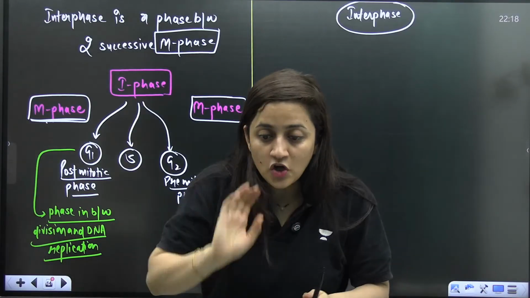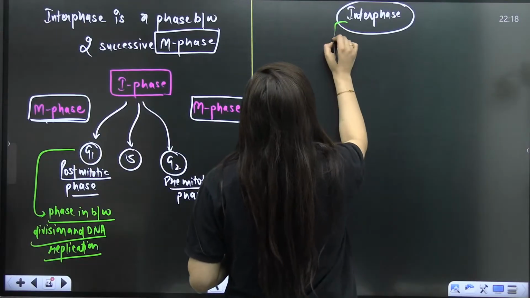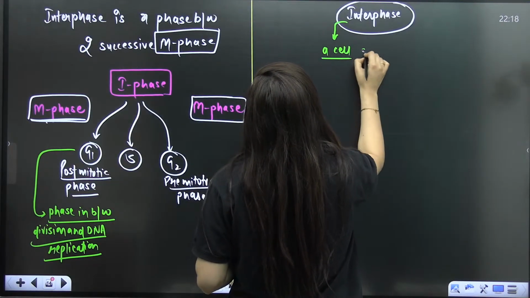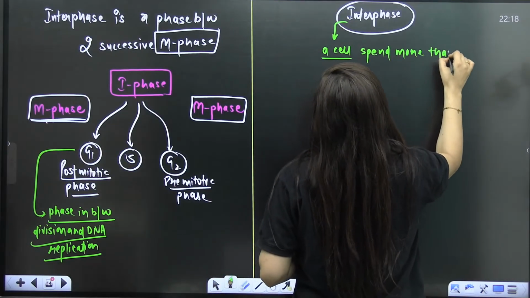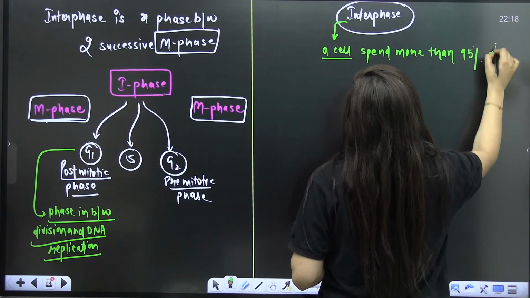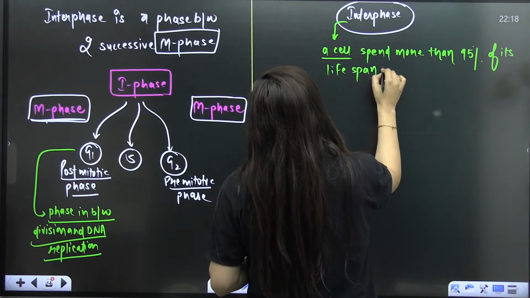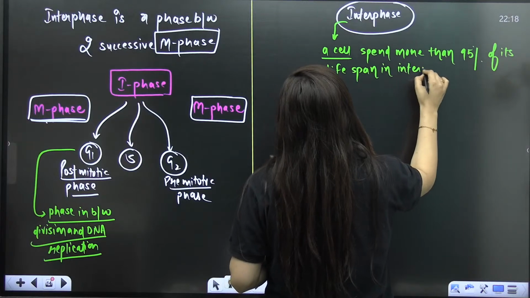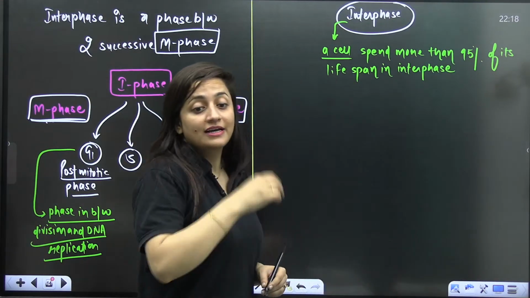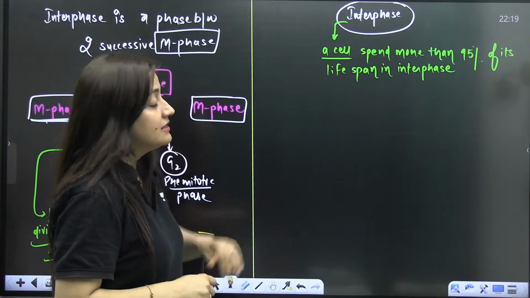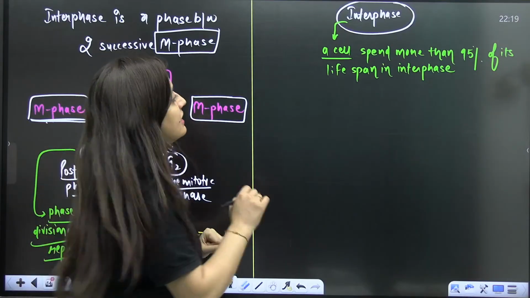Are you getting my point? So this is what interphase is. Also remember, a cell spends more than 95% of its lifespan in interphase. Imagine. This is the duration of the interphase. A cell will spend more than 95% of its lifespan in the interphase.